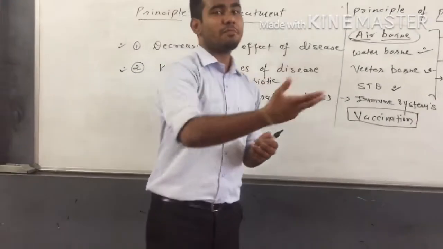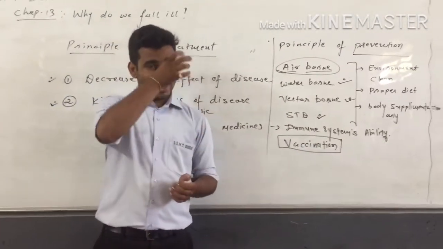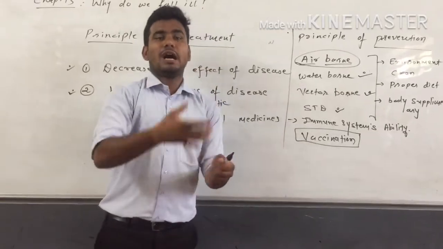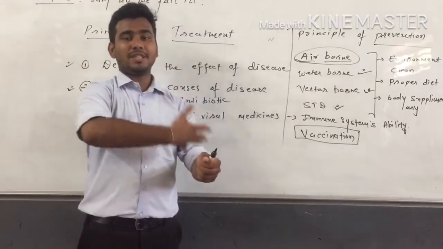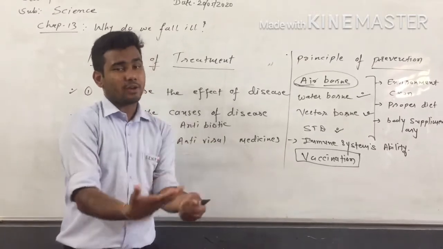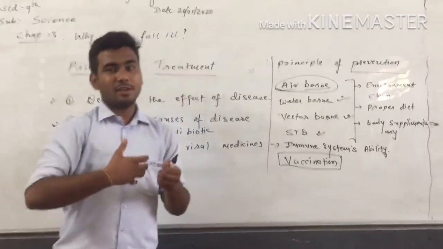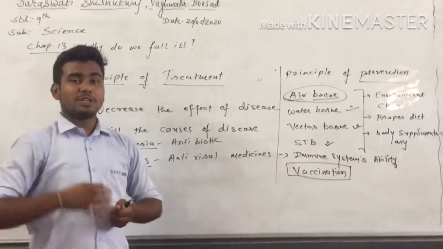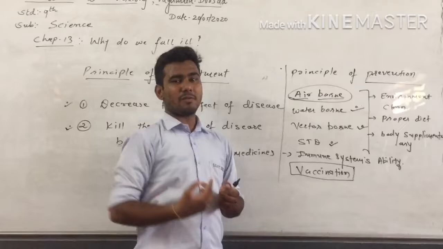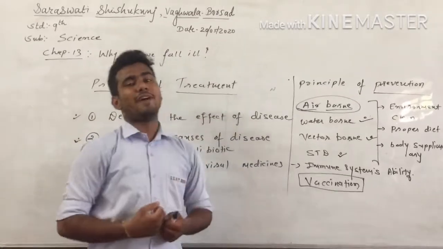In the vaccine of polio, the microbes by which polio is caused enter into our body. So our immune system will get habituated with the microbes of polio. Now, when the microbes of polio actually enter into our body, our immune system will be ready to fight against it.